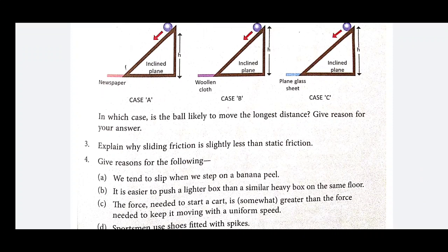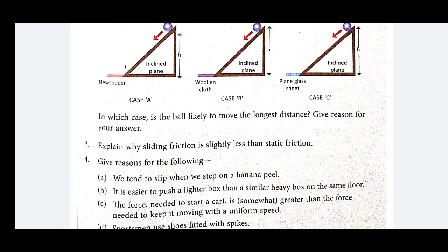Now next, explain why sliding friction is slightly less than static friction. This is a very important question. You have to write, in sliding friction, you have to apply force for maintaining the object in the state of motion, while in the case of static friction, we have to apply more force in order to break the interlocking.